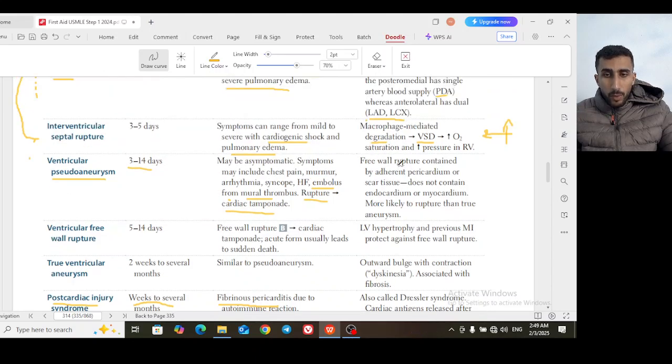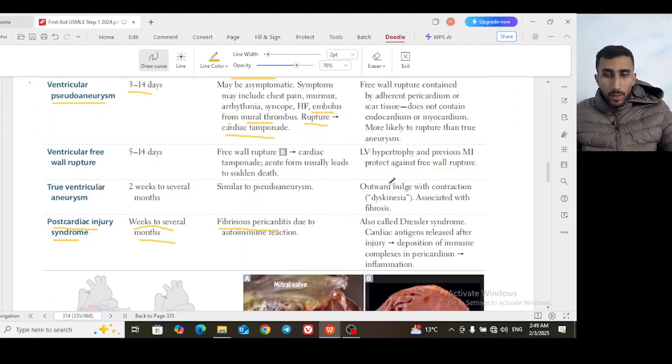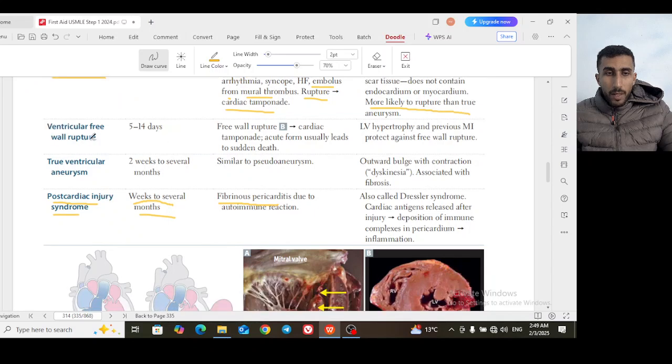So a free wall rupture contained by adherent pericardium or scar tissue, and does not contain endocardium or myocardium, as we have talked about. So adherent pericardium, adherent scar tissue, no endocardium, no myocardium. So not the normal kind of distribution of the layers of the heart. So this makes it more likely to rupture than the true aneurysm.